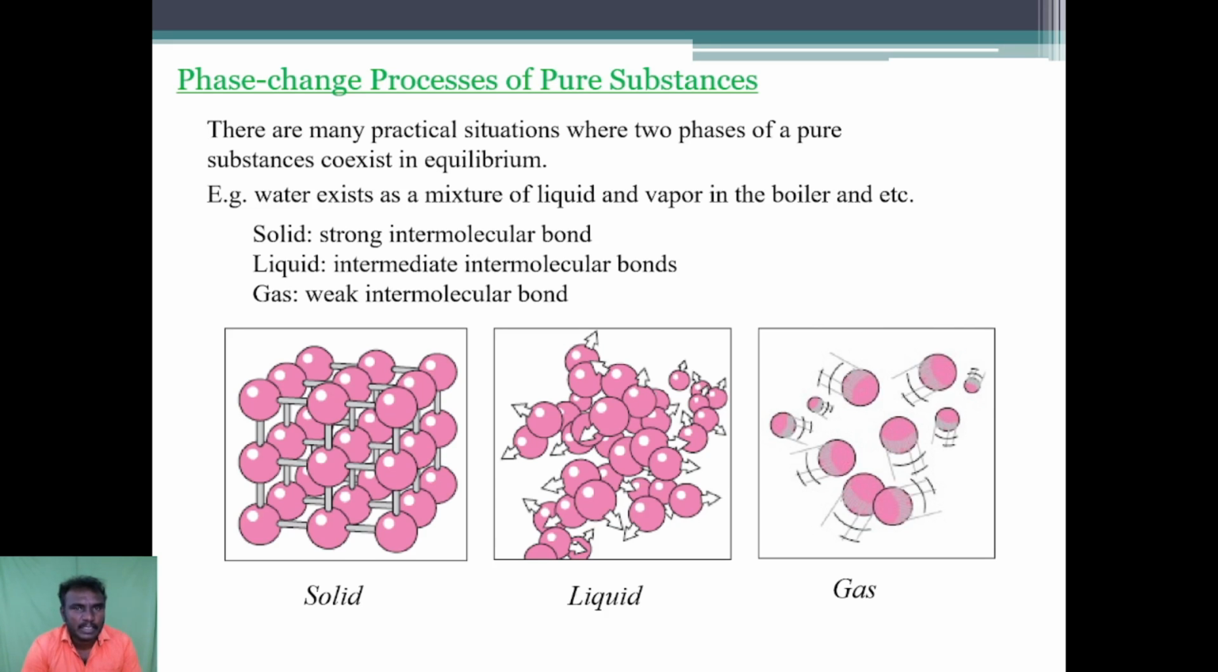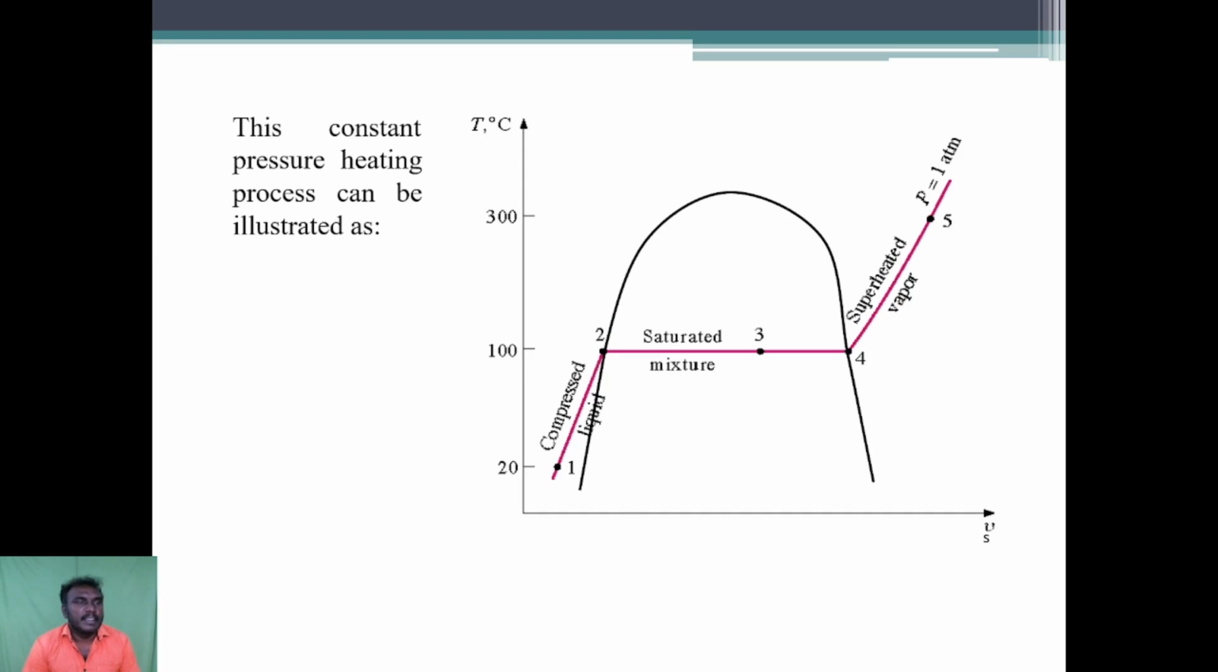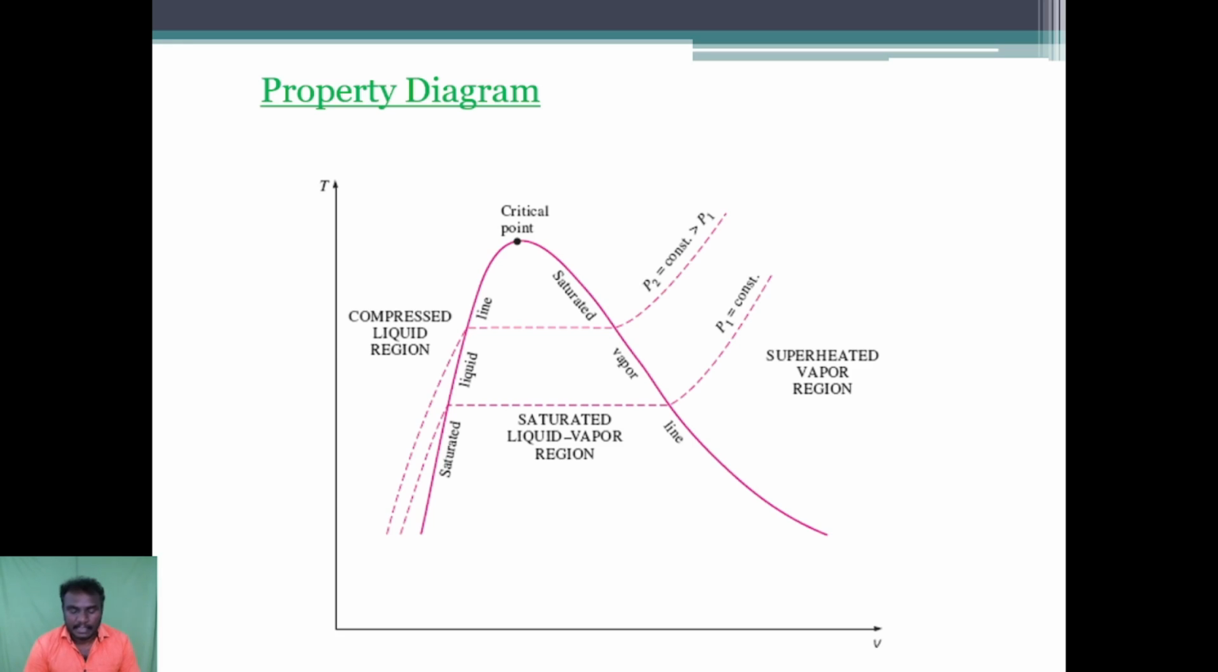Phase change processes of a pure substance. There are many practical situations where two phases of a pure substance coexist in equilibrium. For example, water exists as a mixture of liquid and vapor in the boiler. For a solid, there is a strong intermolecular bond. For a liquid, there are intermediate intermolecular bonds. For gases, there is a weak intermolecular bond. This constant pressure heating process can be illustrated in a separate diagram.